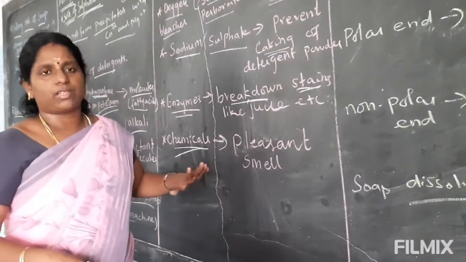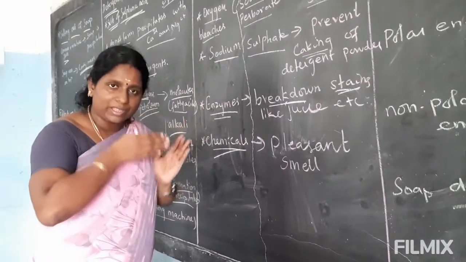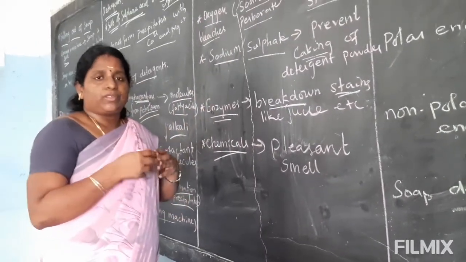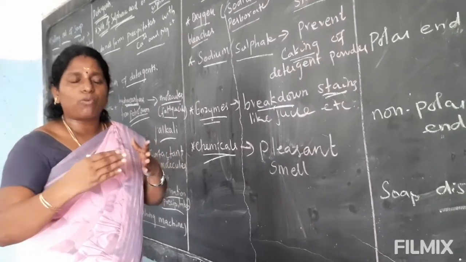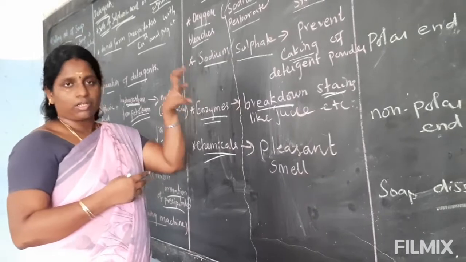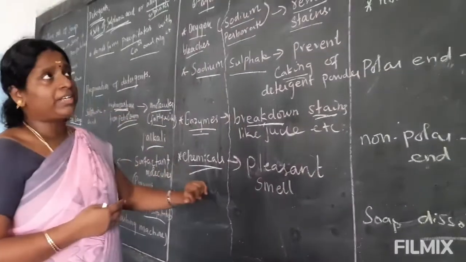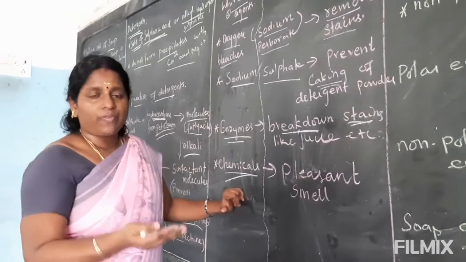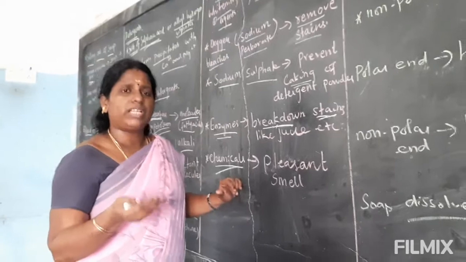So these are the organic compounds added to detergents to enhance the quality of the dress and to remove dirt. These are all the compounds used in detergent. And now what we are going to see is the cleaning action of soap. What is the meaning of cleaning action of soap?